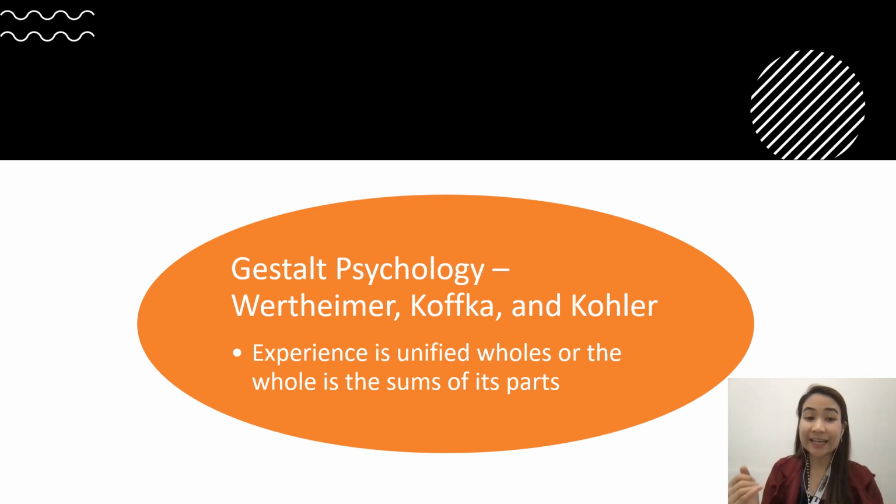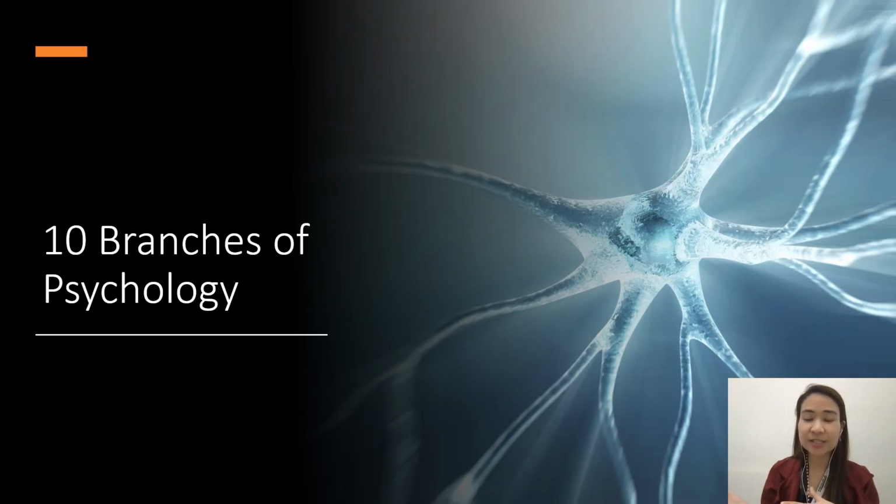So that is again the five schools of thought in psychology. Before we go to the 10 branches of psychology, let's go back again to the five schools of thought. The first one is Structuralism, followed by Functionalism, Behaviorism, Psychoanalysis, and Gestalt. Now let's go to the 10 branches of psychology.